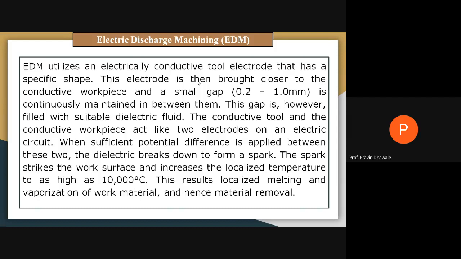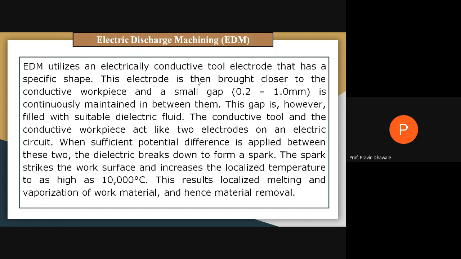The conductive tool and the conductive workpiece act as two electrodes in an electric circuit, because the power supply is provided to the workpiece as well as the tool. The tool acts as a cathode and the workpiece acts as an anode. When sufficient potential difference is applied between these two, the dielectric fluid breaks down and it helps to generate this spark.